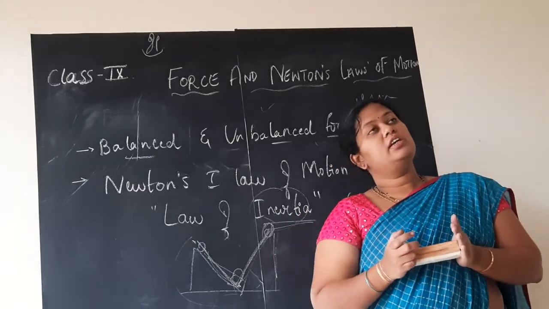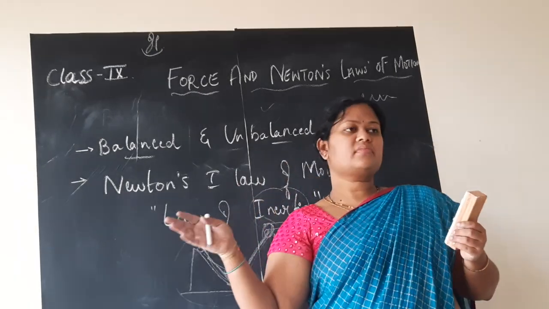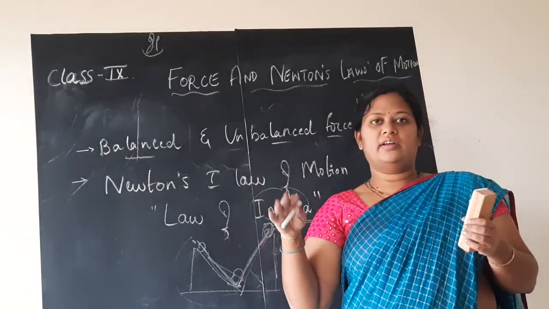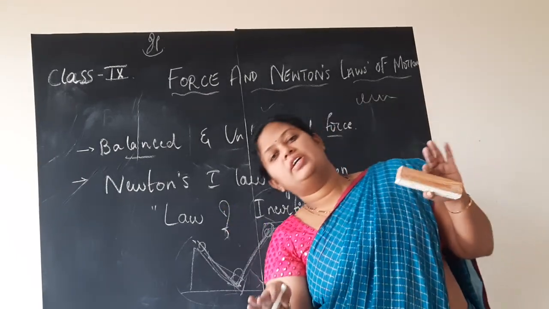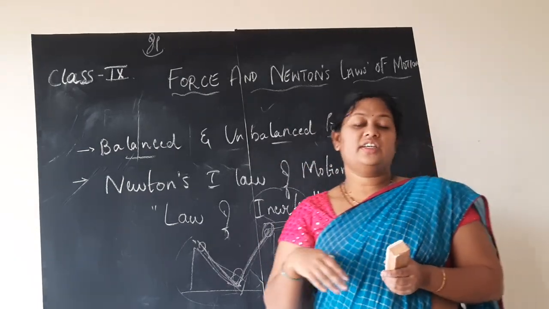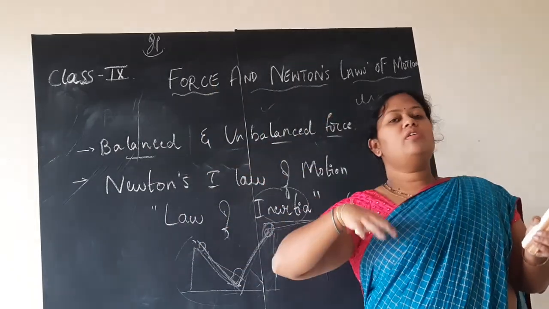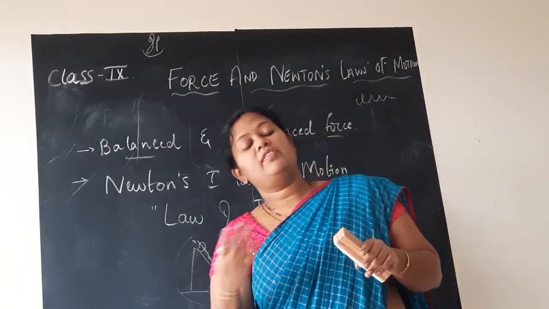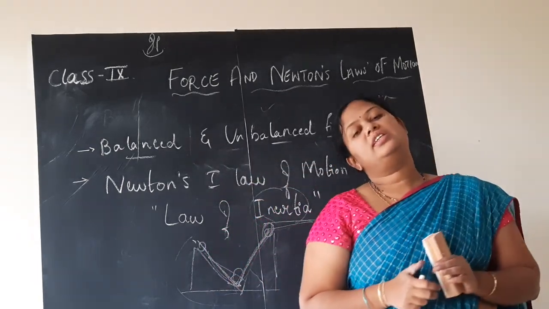One more thing we can discuss, children: in the ghat section, and not only in the ghat section, everywhere you would have experienced it. If you're taking a turn, whichever direction you're taking the turn, you tend to lean towards that side. Yes, no? You might have experienced this mainly in the bus. When you are going in the ghat section, you can feel it, because continuous turns will be there, hairpin curves will be there, so every now and then the direction keeps changing. So if you are driving the car or the bus, you tend to lean towards that side, in whichever direction the vehicle is taking the turn.